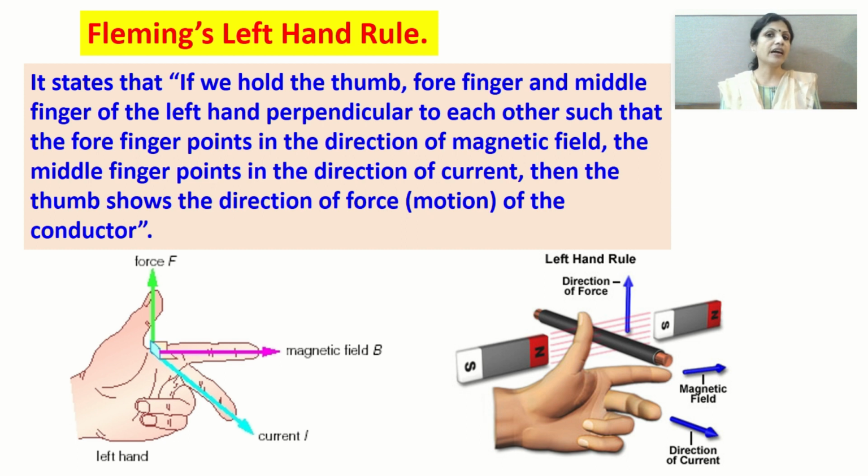So the thumb will give you the direction of force experienced by the conductor, and in this case the thumb is in the upward direction, so the conductor will move up. In this way we can find out the direction in which the force is experienced by a current carrying conductor.